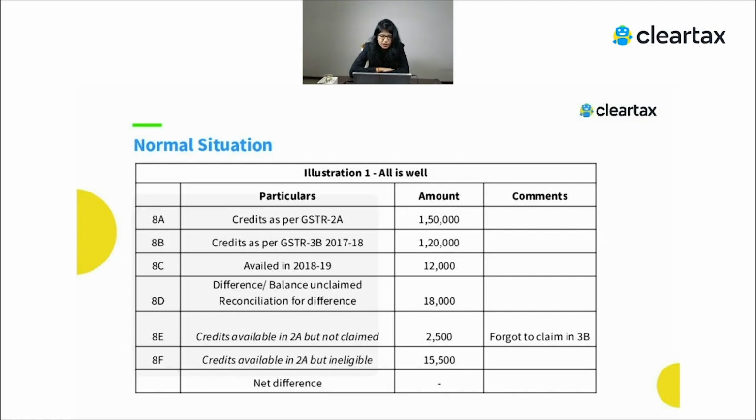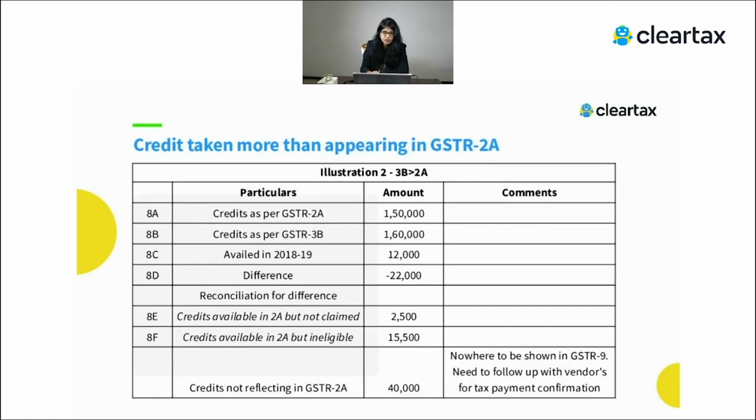So let's say as per 2A it's 1,50,000, as per 3B for 17-18 it was 1,20,000, and let's say the person has availed in 18-19, which is the next year, 12,000 rupees, because this example assumes the return period for which you are filing is 17-18. So here in 8D the difference will come to 18,000, and in credit available in 2A but not claimed you have to show 2,500, and credit available in 2A but ineligible you have to show 15,500. So this is how the figures need to be shown.